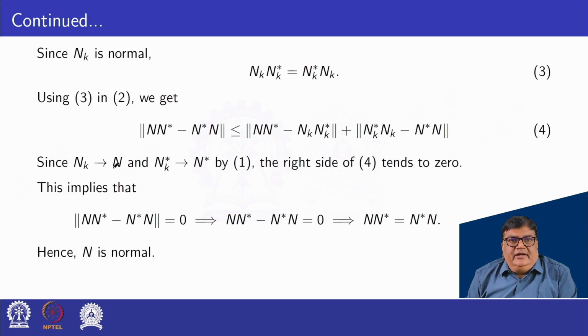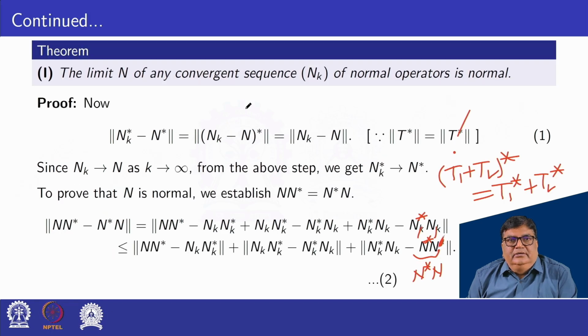Since N_k converges to N and N_k star converges to N star by equation 1, this proves that N_k star also converges to N star.